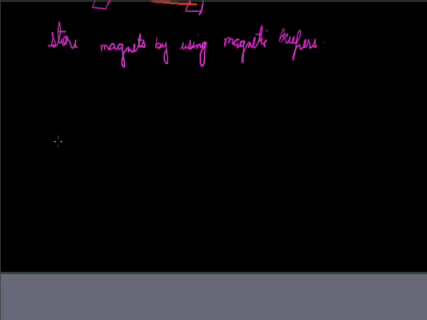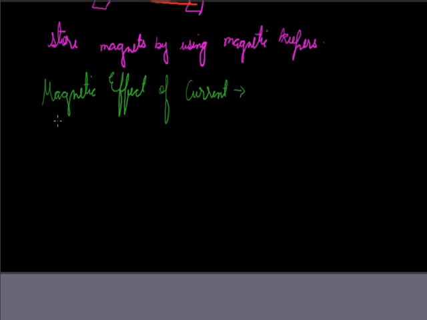Now we will discuss the magnetic effect of current. The magnetic effect of current was first given by Oersted, and he performed an experiment which is as follows. To depict this effect of current, he took two circuits.